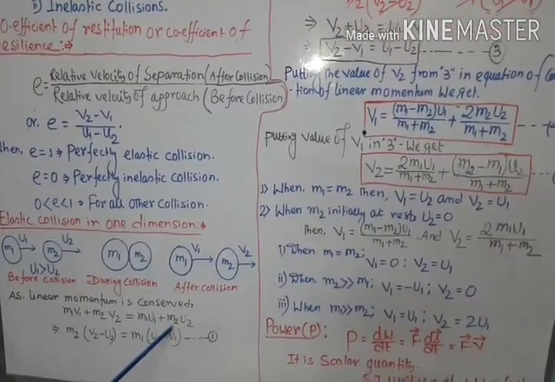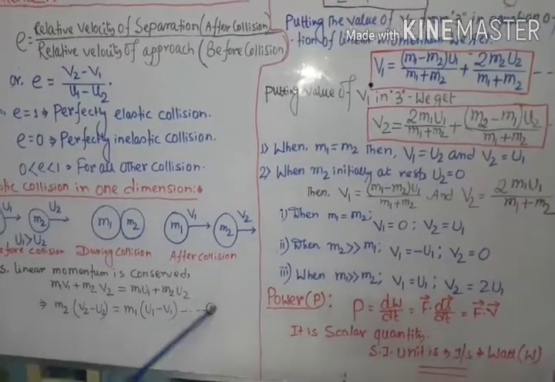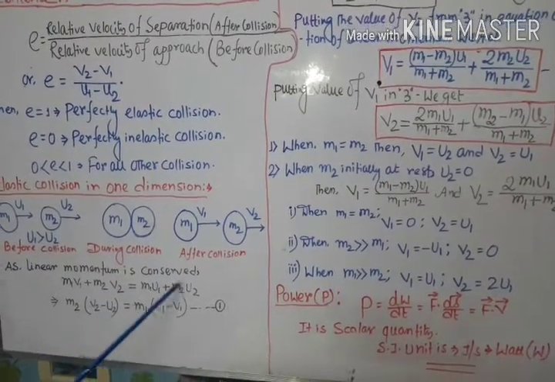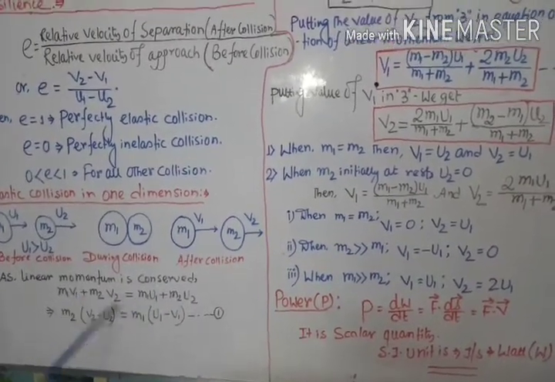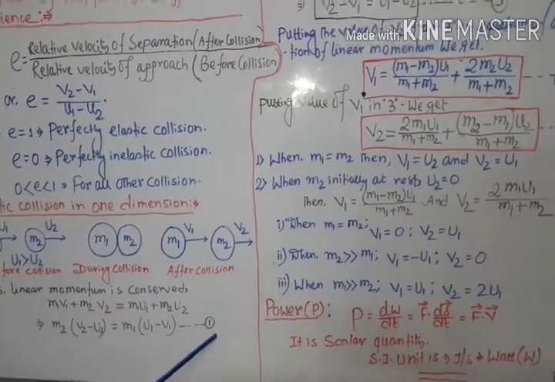If we move m2 u2 to the left and m1 v1 to the right, the expression becomes m2 common from here, (v2 minus u2), and m1 common from here, (u1 minus v1). This is our equation number 1.